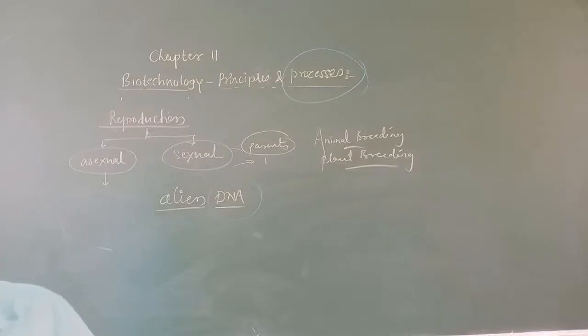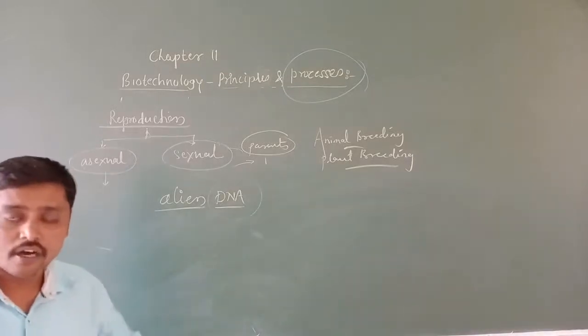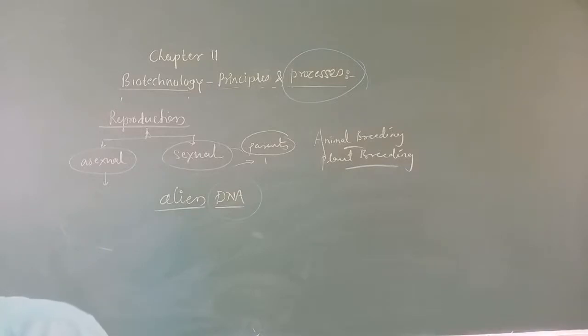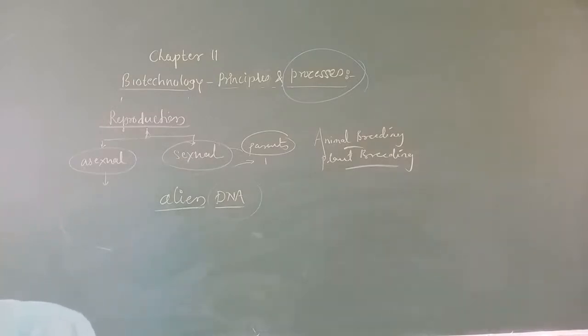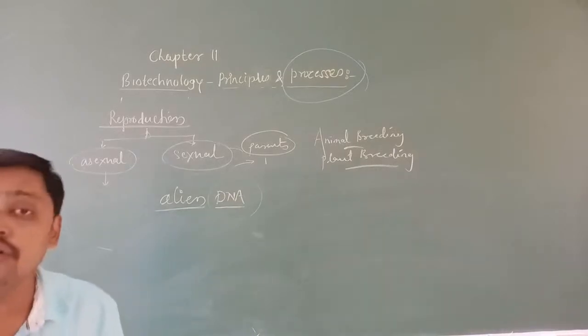We are going to introduce the alien DNA into the host cell. When it gets integrated into the genome of the recipient, it may multiply and be inherited along with the host DNA.